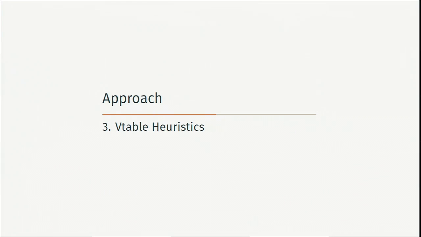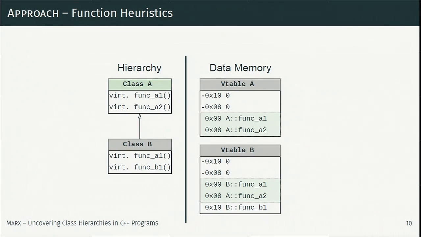So far, we've been concerned with analyzing the code itself to extract the relationships between the vtables, but we know that we can also inspect the vtables themselves. Again, we have a class B that derives from class A, and class A provides functions A1 and A2, and to the right we see the actual vtables for those 2 classes. In green are highlighted the elements influenced by the functions provided by class A, and in red are highlighted the elements influenced by class B. So that's just one entry in the second vtable.